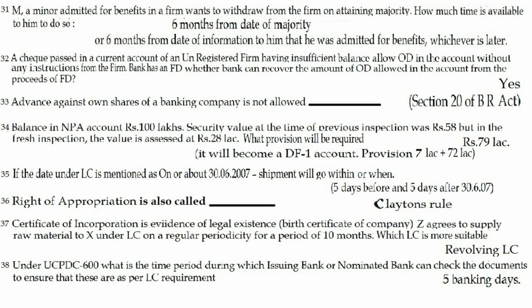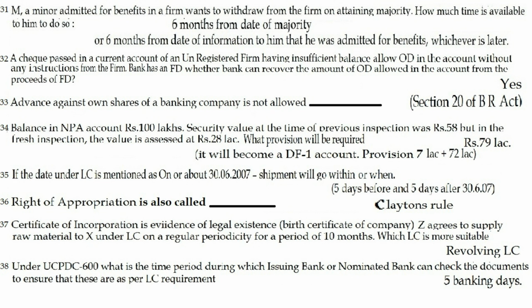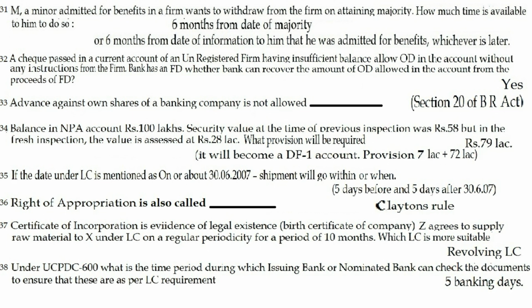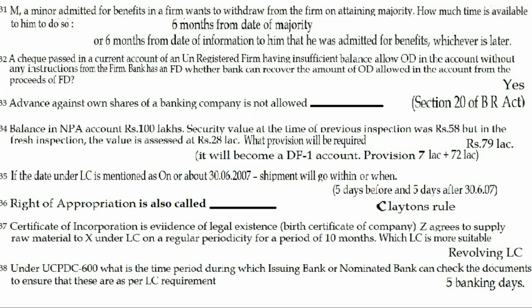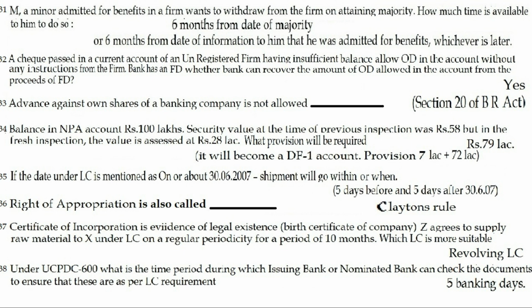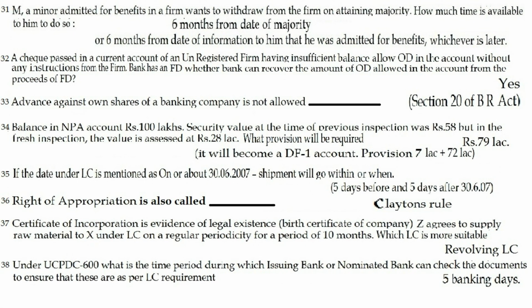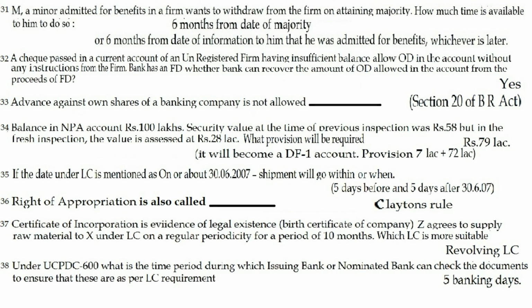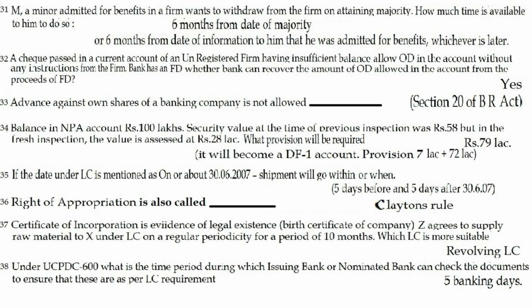Question 32. A check passed in current account of an unregistered firm having insufficient balance, allowing OD in account without any instruction from the firm. Bank has an FD. Whether bank can recover the amount of OD allowed in account from the proceeds of FD? The answer is yes. Question 33. Advance against own share of banking company is not allowed according to which section? The answer is section 20 of Banking Regulation Act.